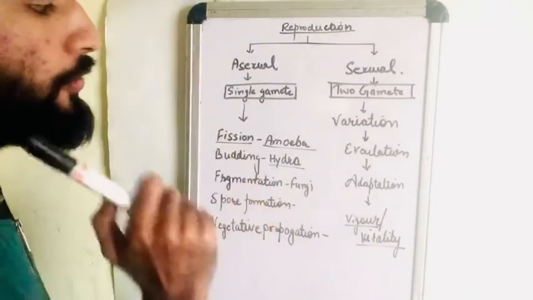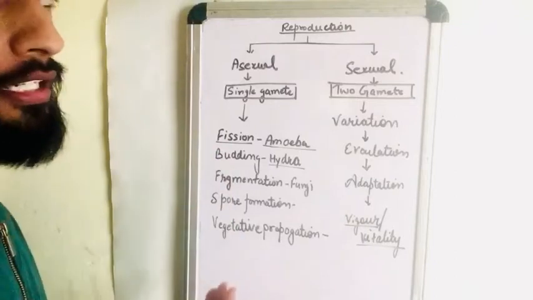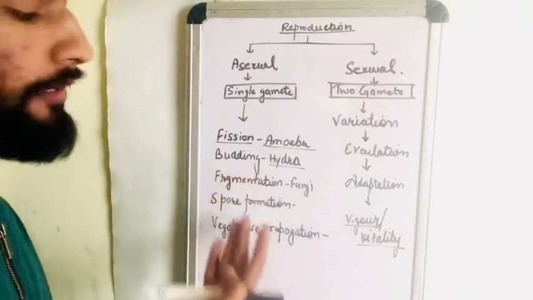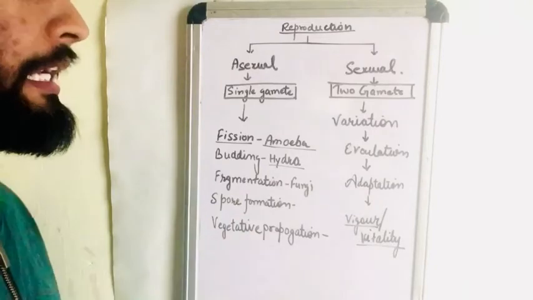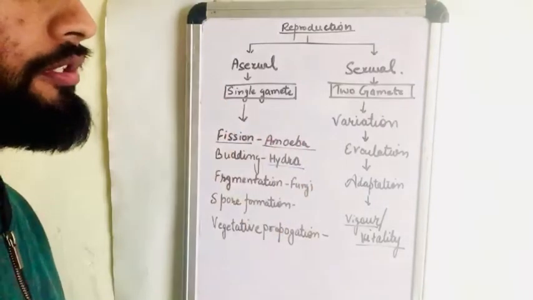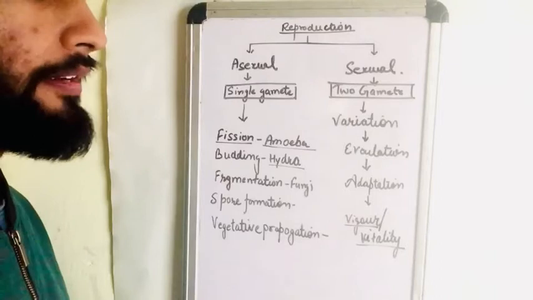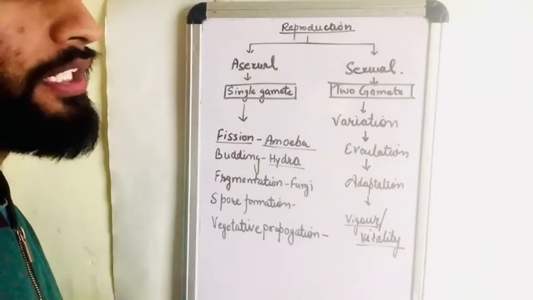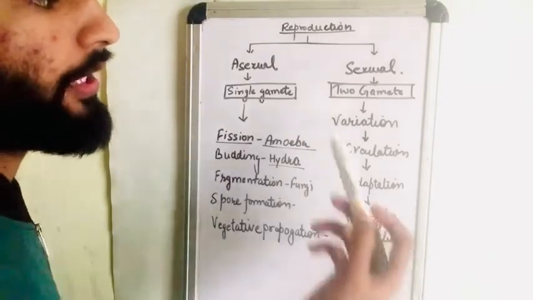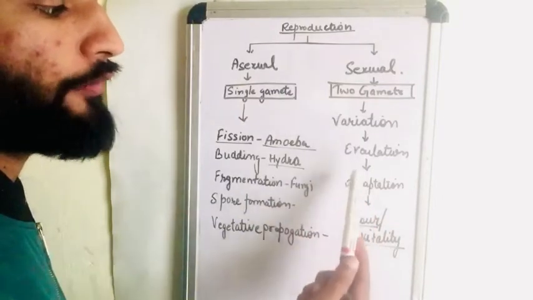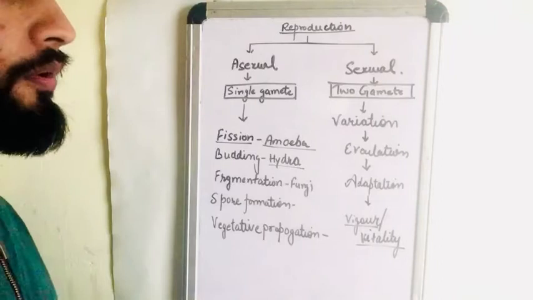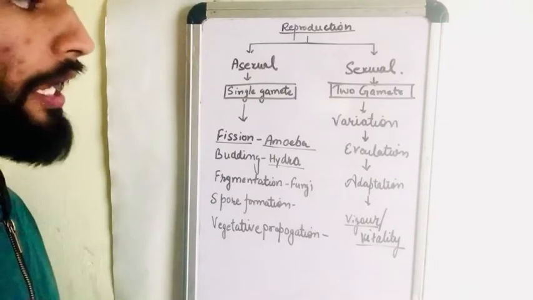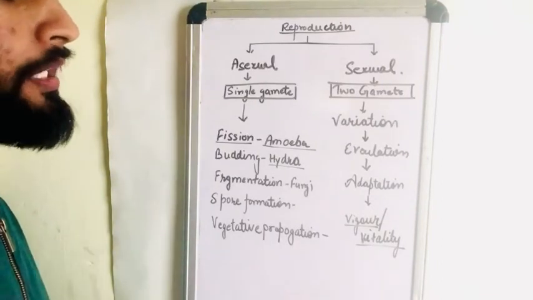Asexual reproduction has a variety like fission, budding, fragmentation, spore formation, and vegetative propagation. Whereas in sexual reproduction, two parents are involved. So why do we need this reproduction? Because it leads to variation, evolution, adaptation, vigor, and vitality. So, there are two types, asexual and sexual reproduction.